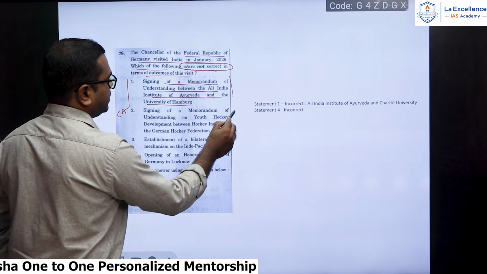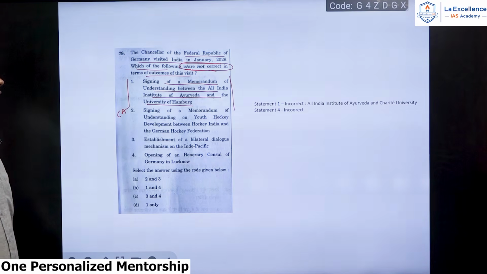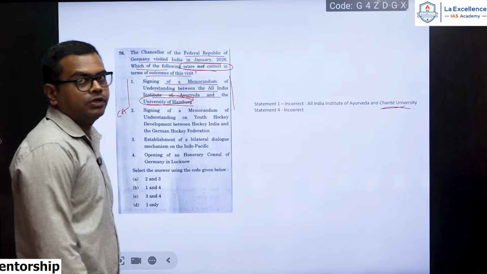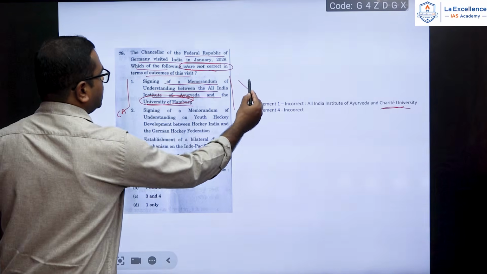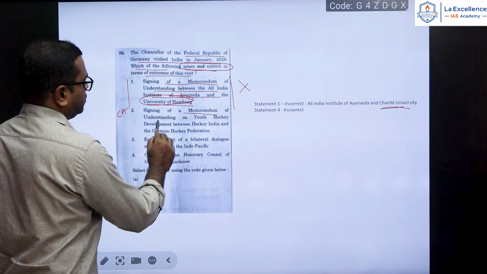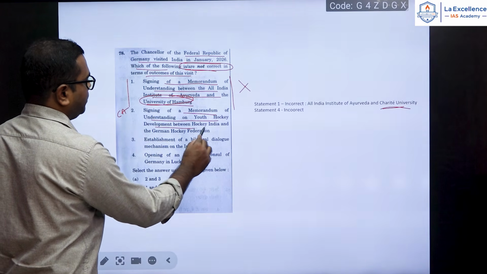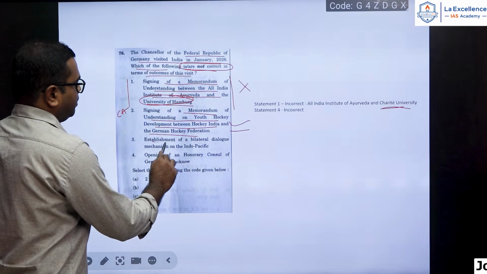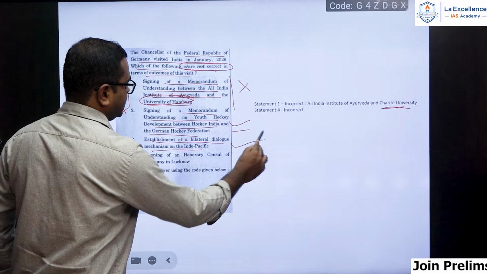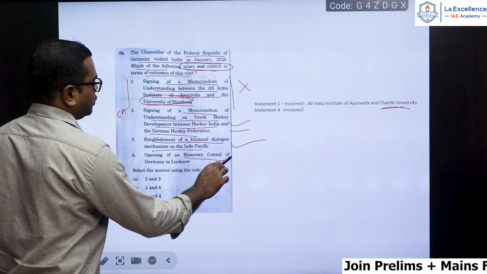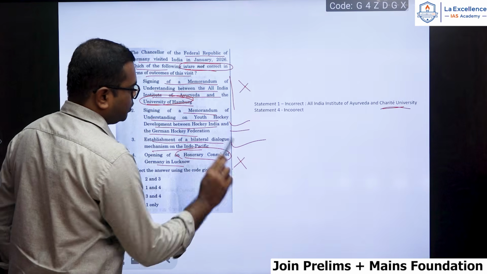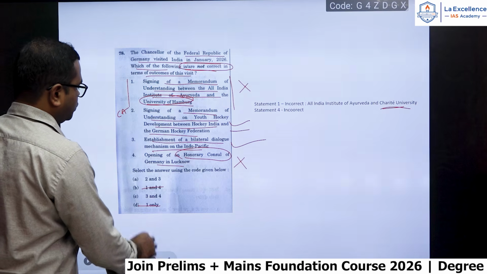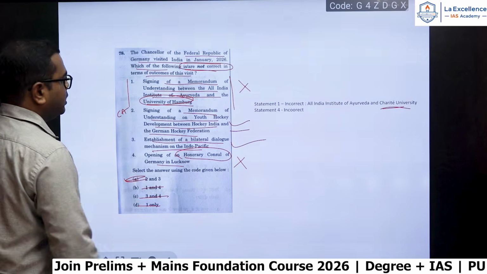Okay, so if you just skim through the statement, you might be tempted to put it as right. It is not University of Hamburg, rather it is the Charité University that is the correct one. So this is a wrong statement. Signing of Memorandum of Understanding on Youth Hockey Development between Hockey India and the German Hockey Federation. So this is a right outcome. Establishment of a bilateral dialogue mechanism on the Indo-Pacific. Yes, this is also right. Opening of an honorary consul of Germany in Lucknow. Okay, there was no such outcome in the meetup. So 4th one is also wrong and 1 is also wrong. So 2 and 3 will be the correct here, option A.